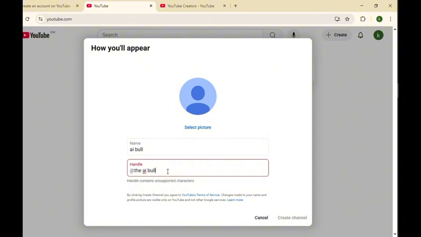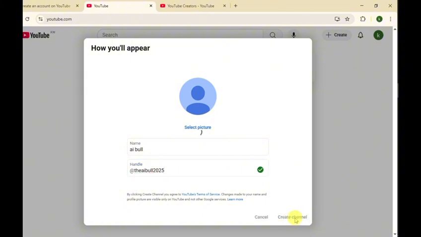So we'll make space AI Bull. Has one available, the AI Bull. So we'll write here 2025. Yeah, it's accepted. Okay, we'll do create channel.